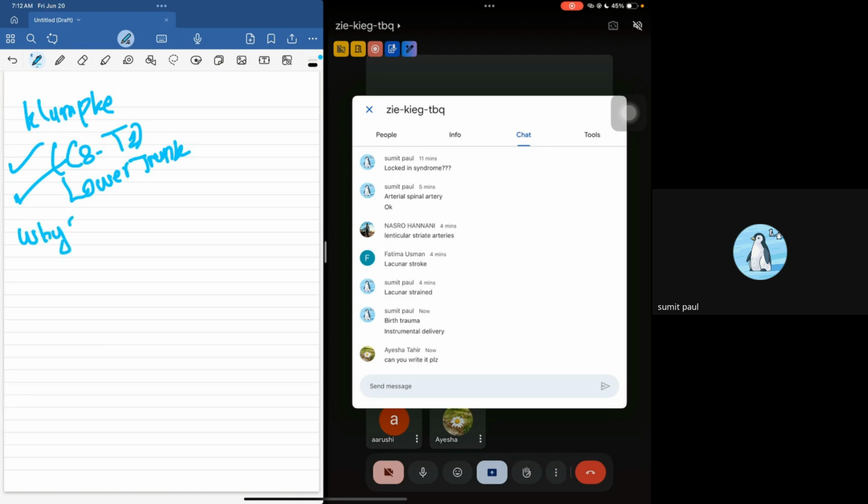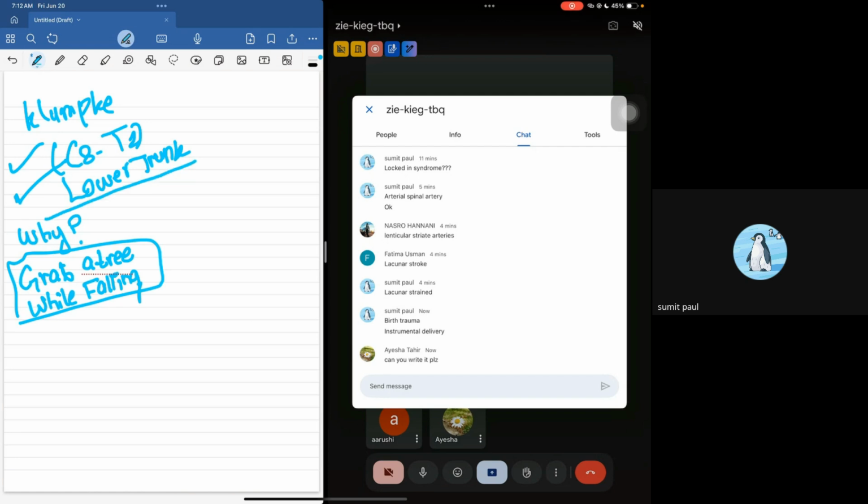This happens when a person grabs something with their arm. The person grabs a tree while falling from somewhere. Imagine you were standing on top of a tree and all of a sudden you fell, and while falling you suddenly grabbed a branch. Then the lower trunk of your brachial plexus is stretched and you get Klumpke's palsy. And what would be the features? It's very simple. Just remember, there's going to be a claw hand. That is all. You're going to have a claw hand in this patient.